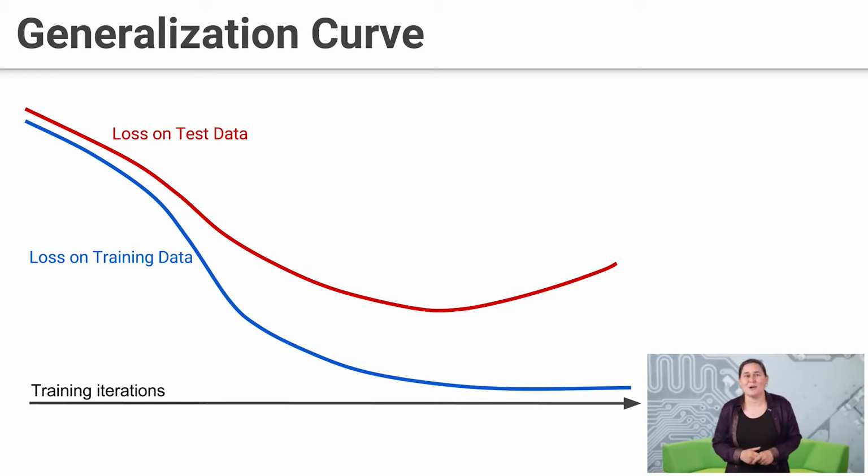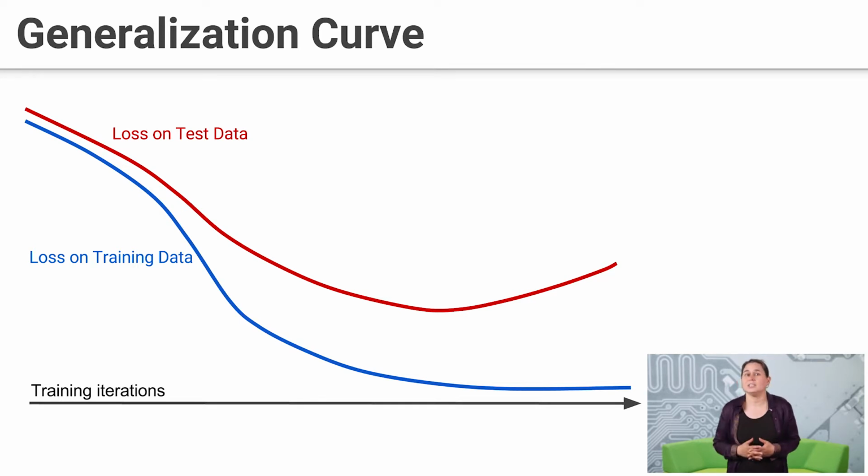So what can we do about overfitting? Well, regularization is what we do to avoid overfitting. And there are a lot of different regularization strategies. One is just to do early stopping, which says just stop the training before you've really converged on the training data, trying to get to where the bottom of the red curve is. But this can be a little difficult to do in practice, but often used.